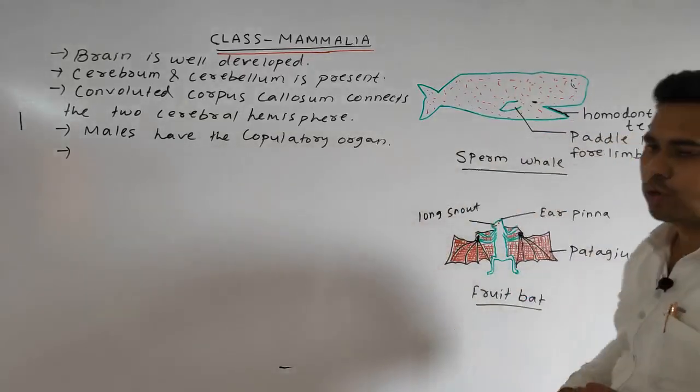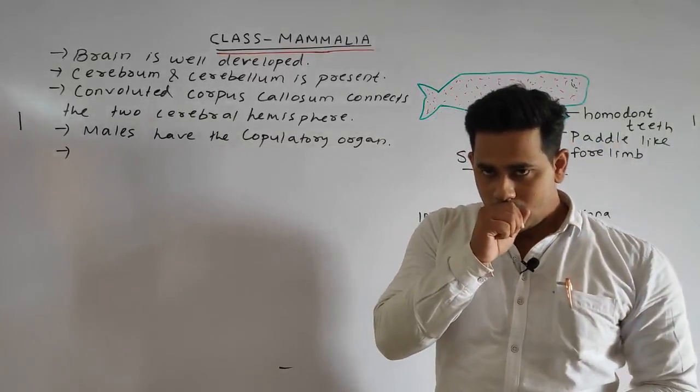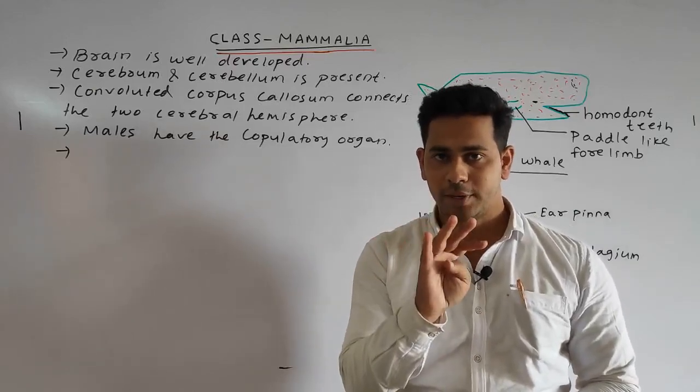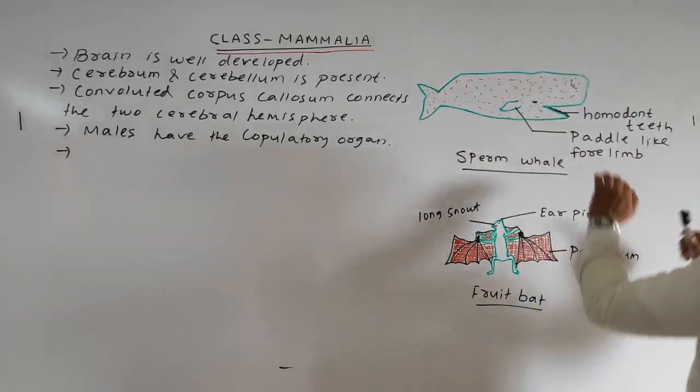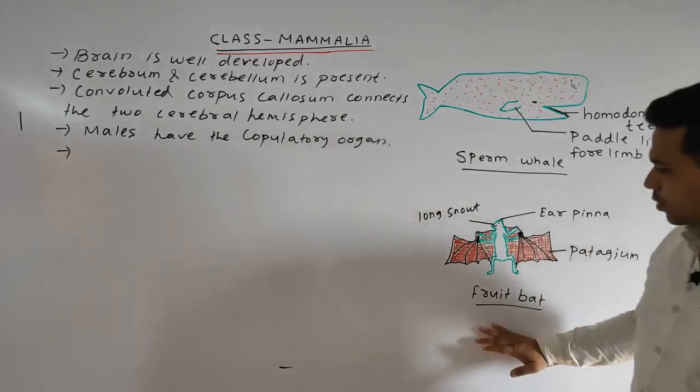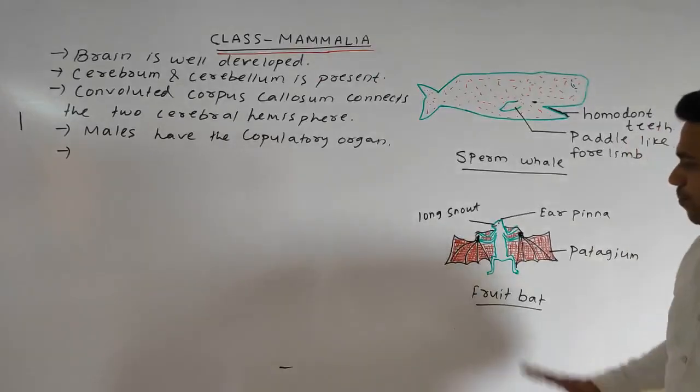The teeth that are present are homodont teeth, means all the teeth are similar. In our case, heterodont teeth means different types of teeth are present. In this case, all the teeth are the same, that is what is called homodont teeth. Next example is the common fruit bat, you know, the bat.